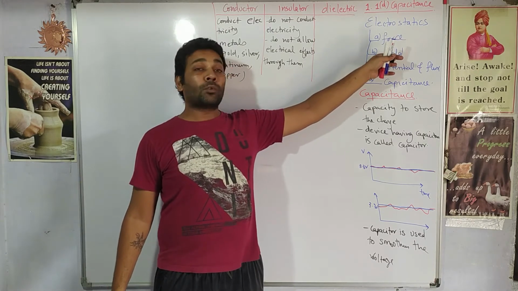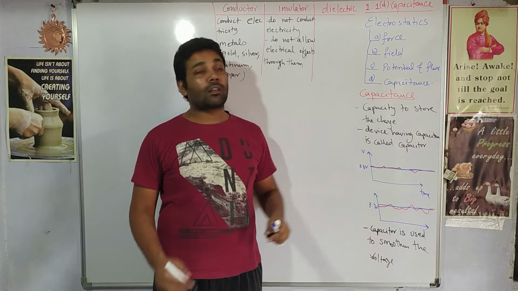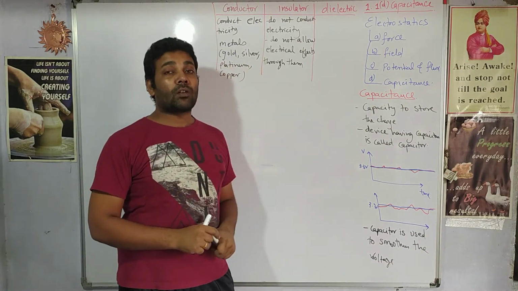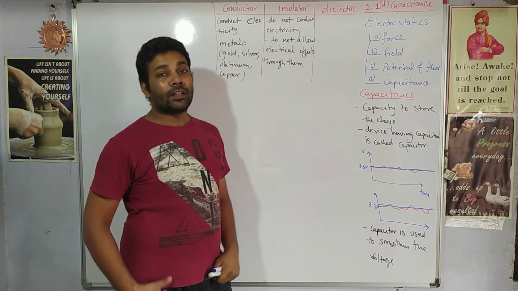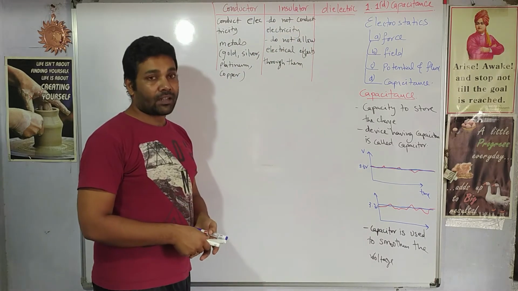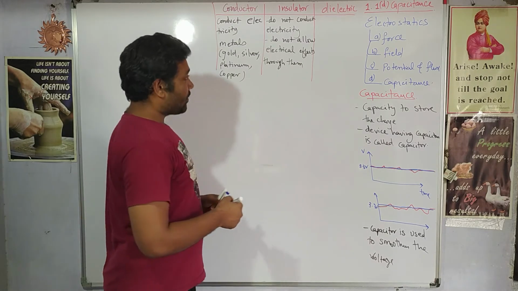Then the charge also produces a field. The charge has some potential. It has capacitance. Charge also results in the production of a magnetic field and such things. So those are the effects of electricity, right? So insulators do not allow any electrical effects to pass through them. Almost all the electrical effects are not allowed.